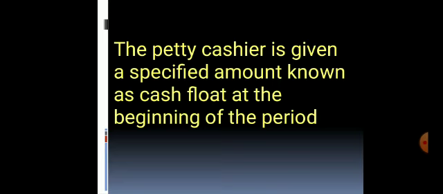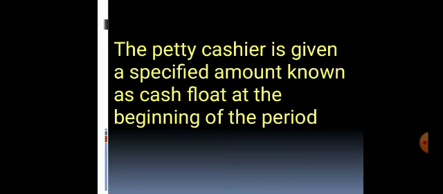Now this amount is usually fixed. It is specific. What does this mean? The amount does not increase or reduce except there is a decision to do that.